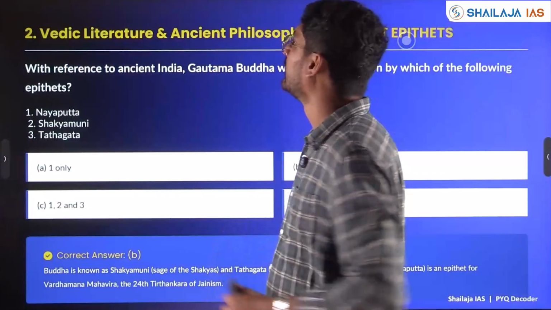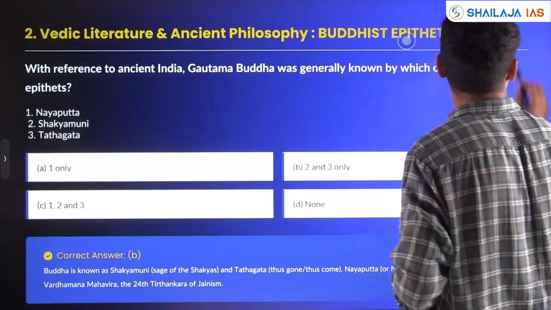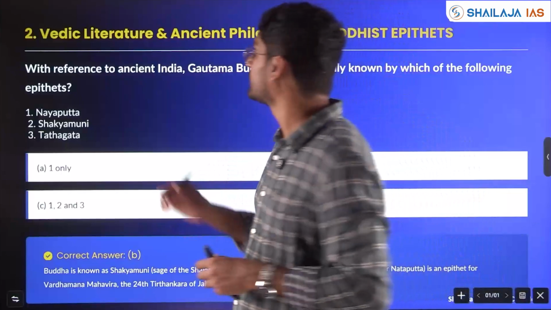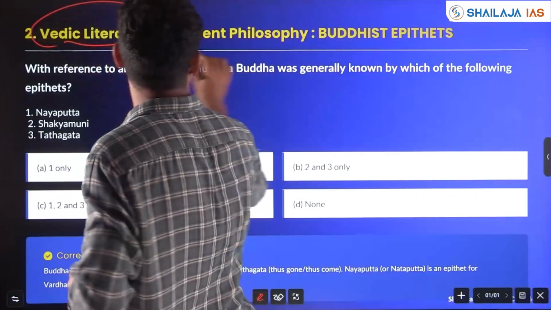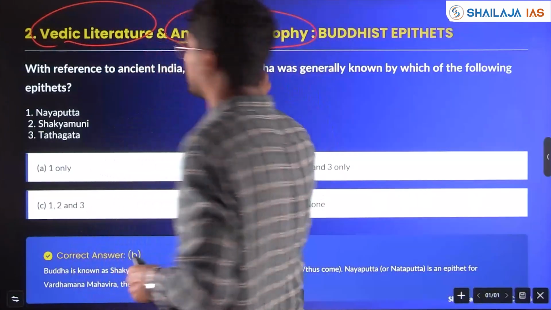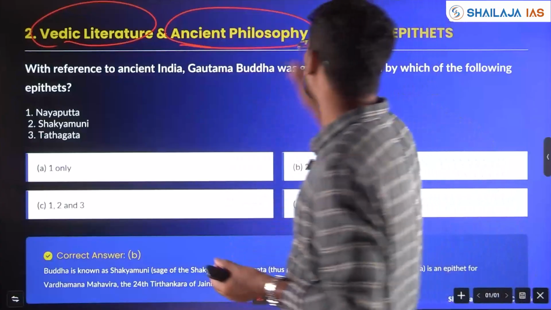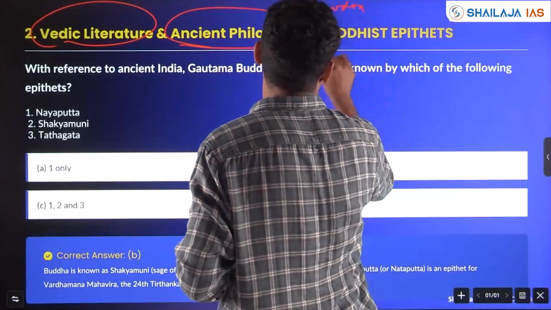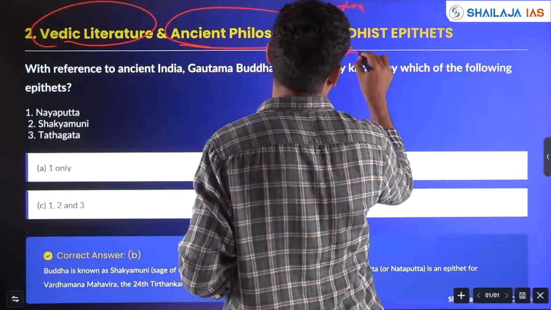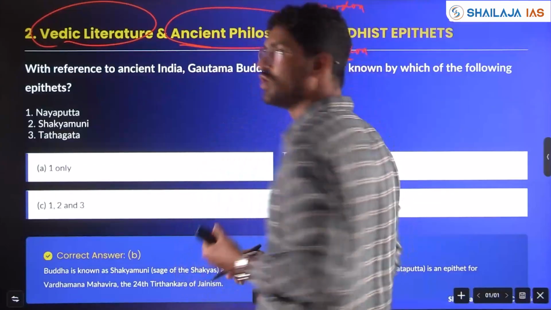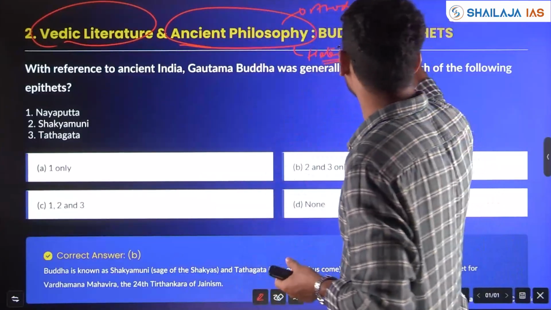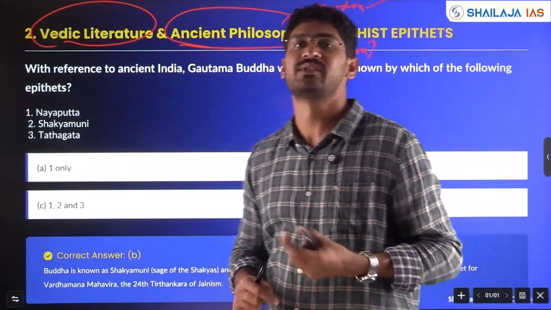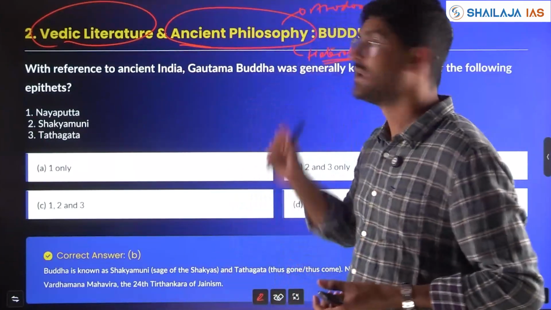Next, the Vedic Iron Age. Iron Age was the period of the Vedas. Vedic literature becomes important and all the ancient philosophies. You have orthodox philosophy and heterodox philosophy also, right? The classical philosophies, yoga, Sankhya, all this becomes important, and heterodox philosophies, Buddhism, Jainism, Charvakas, all this becomes very important.